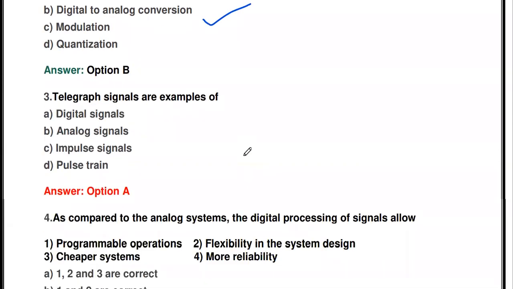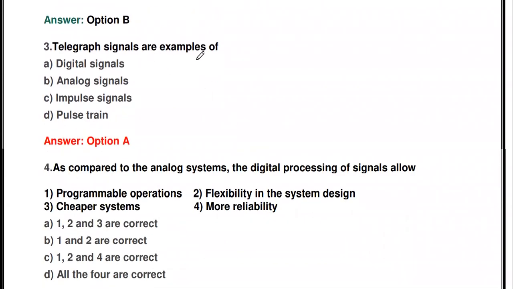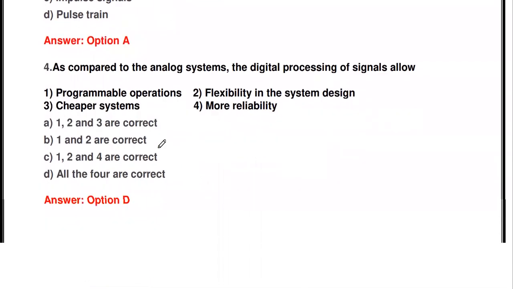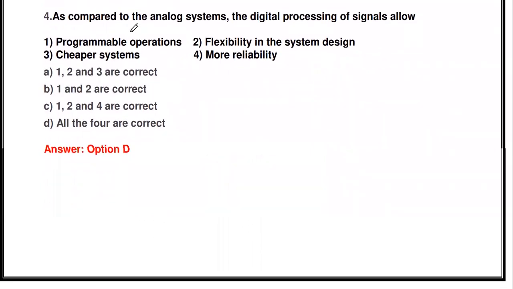The next one: telegraph signals are examples of digital signal, analog signal, impulse signal, or pulse train. Telegraph signals are examples of digital signal. Then the next one: as compared to analog systems, the digital processing of signals allows programmable operation, flexibility in the system design, cheaper system, and more reliability.